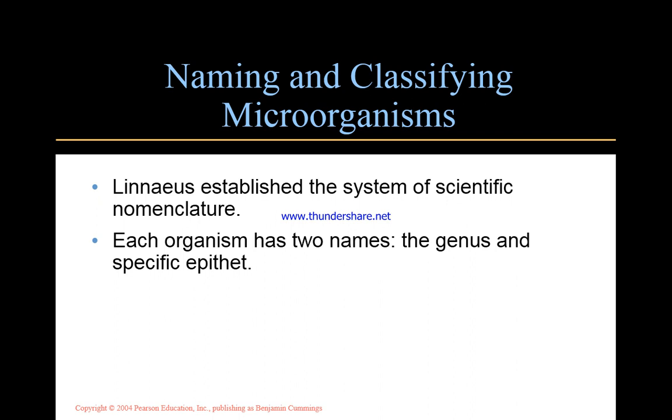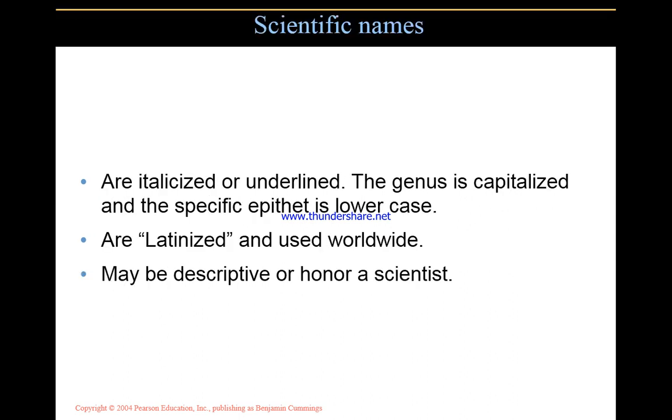The naming and classifying of microorganisms. Linnaeus established the system of scientific nomenclature. Each organism has two names, the genus and the specific epithet. Scientific names are italicized or underlined. The genus is capitalized and the specific epithet is lowercase. Scientific names are Latinized and used worldwide. They may be descriptive or honor a scientist.